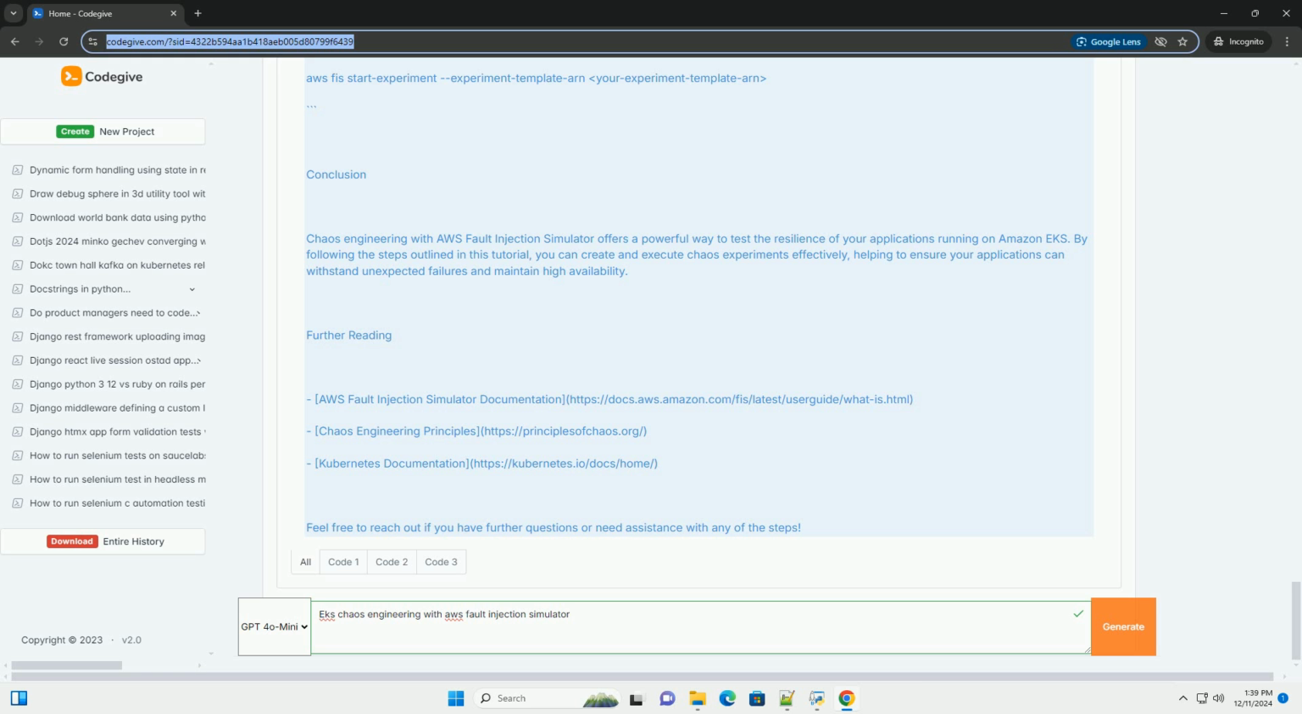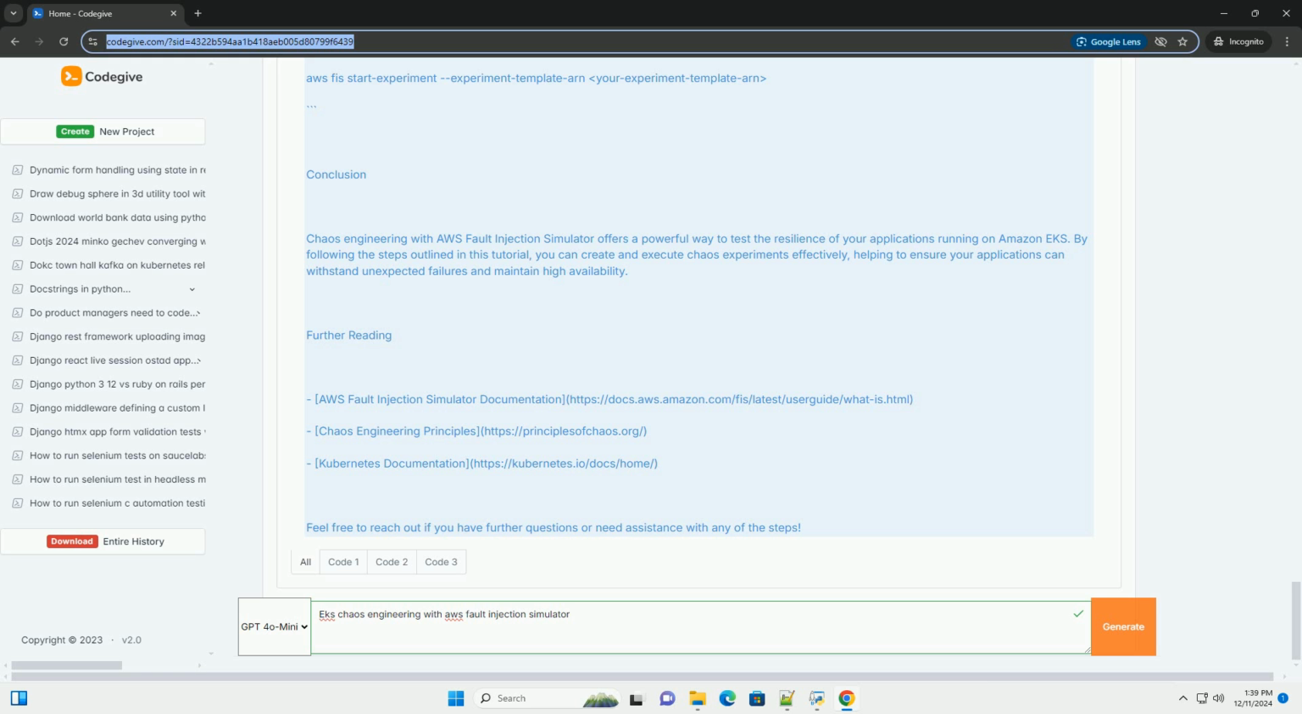Running the experiment from the CLI. To create an experiment template from the CLI, you can use the following. Bash: aws fis create-experiment-template --cli-input-json file://experiment-template.json. Then, start the experiment. Bash: aws fis start-experiment --experiment-template-id your-experiment-template-ARN.